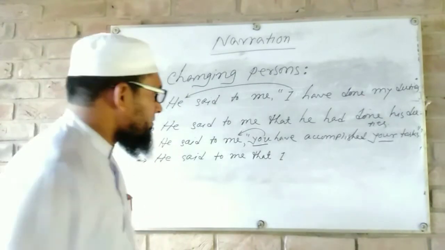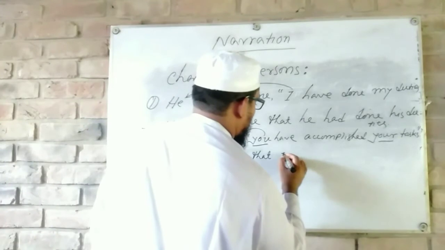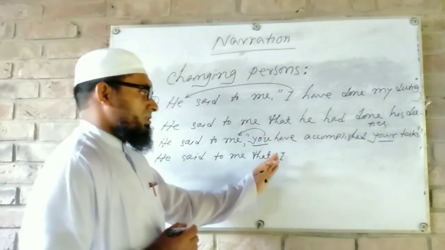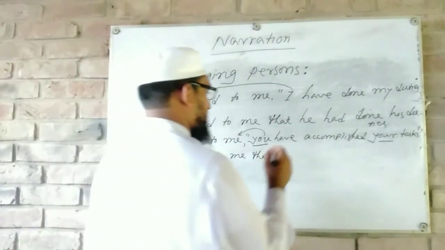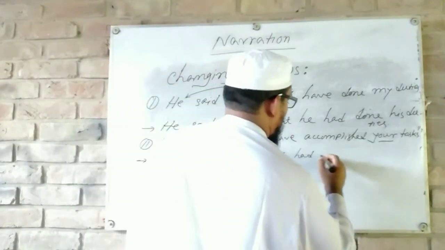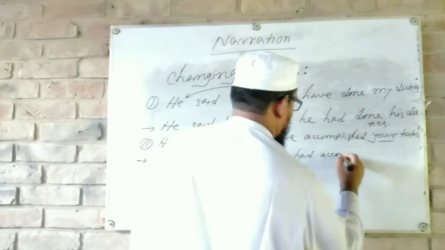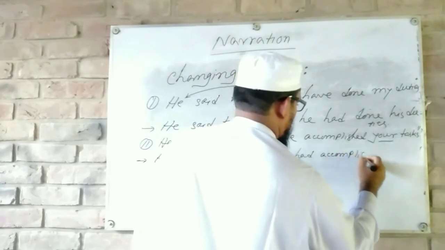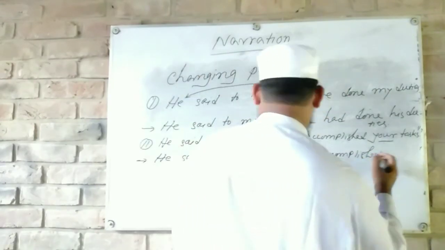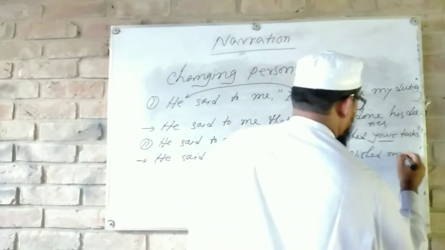So we have to turn me into I, the subjective case. That I had accomplished my tasks.